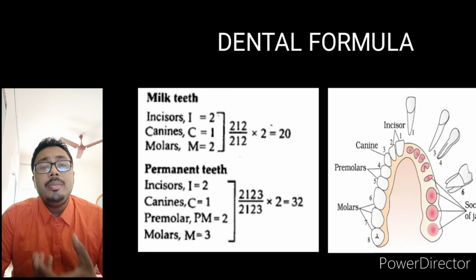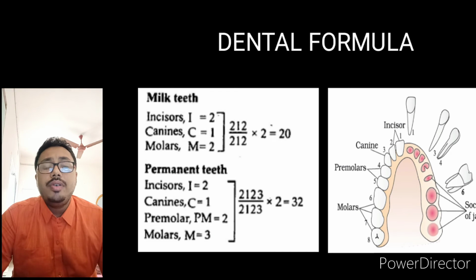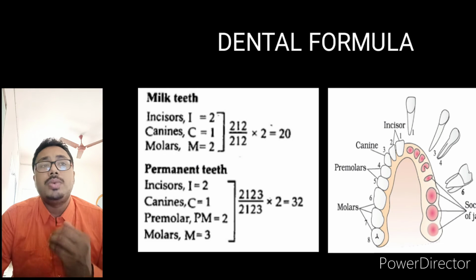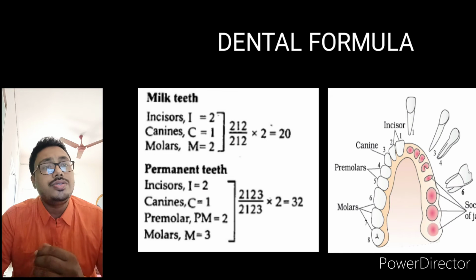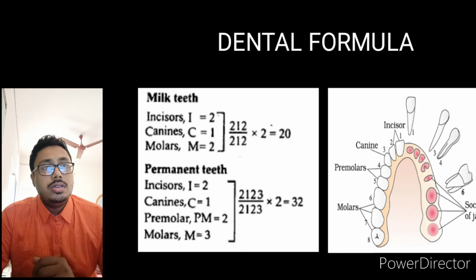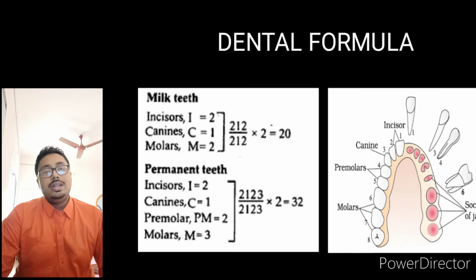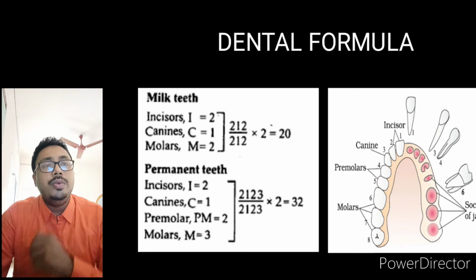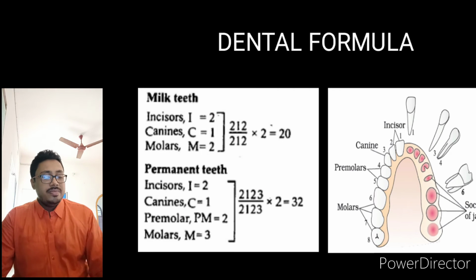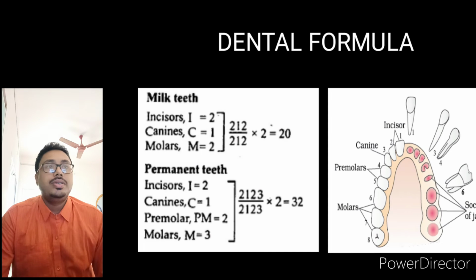Whereas if we talk about the permanent teeth, in the upper jaw we have 2 incisors, 1 canine, 2 premolars, 3 molars. In the lower jaw also we have 2 incisors, 1 canine, 2 premolars and 3 molars. So overall we have 32 teeth. Whereas in temporary teeth, the child has 20 teeth. See, I have mentioned it in the picture also.